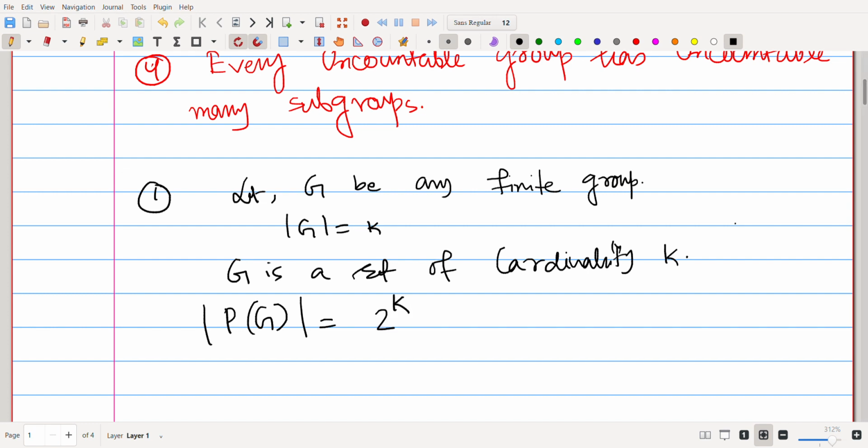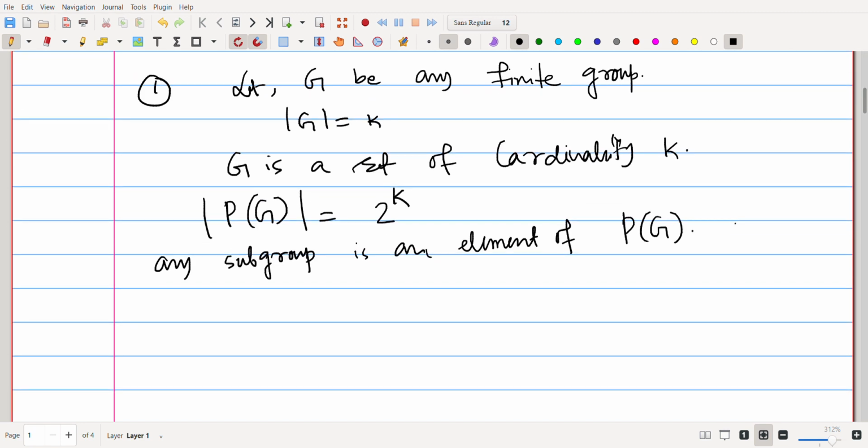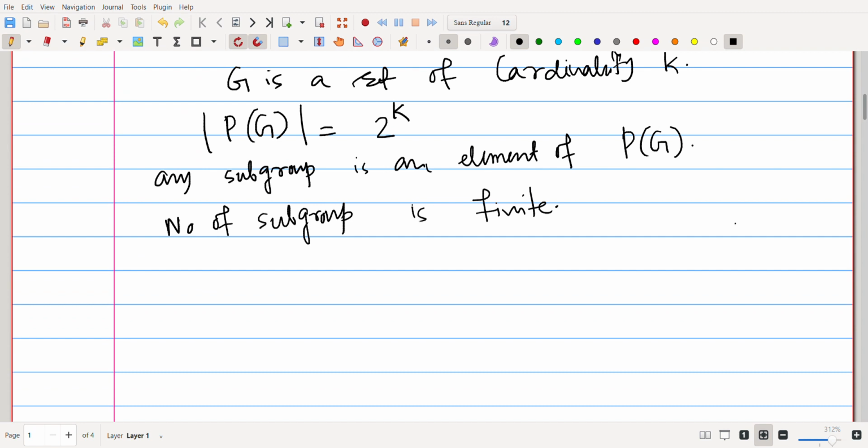So any subgroup, first of all, is a subset. Any subgroup is a subset of G, so it is an element of the power set of G. That means the number of subgroups can be at most 2 power K. So the number of subgroups is finite. That means any finite group has finitely many subgroups. Okay. Second one.